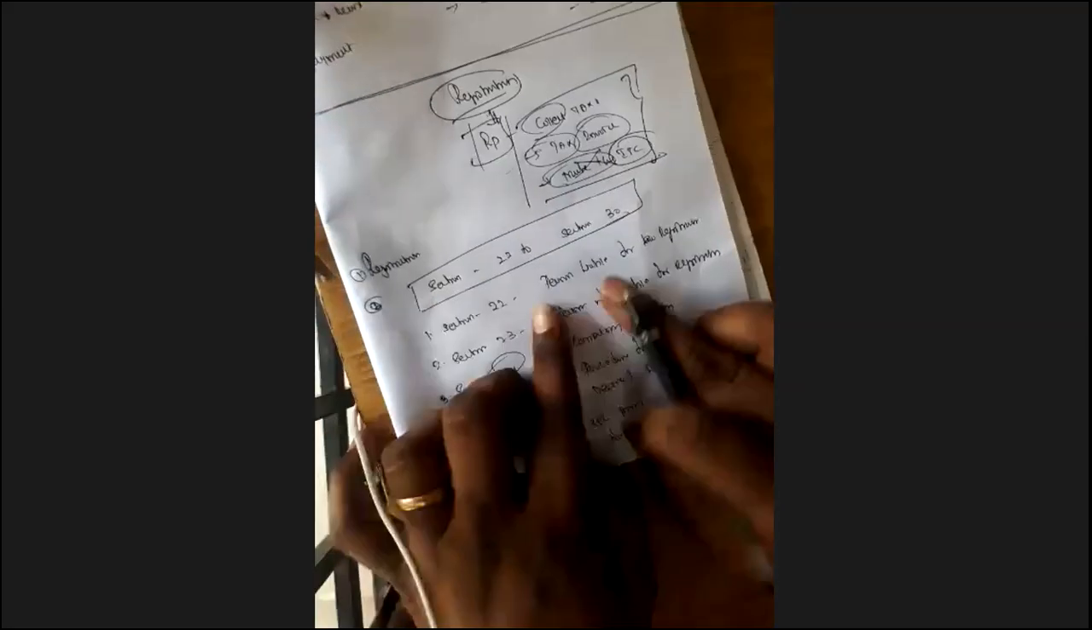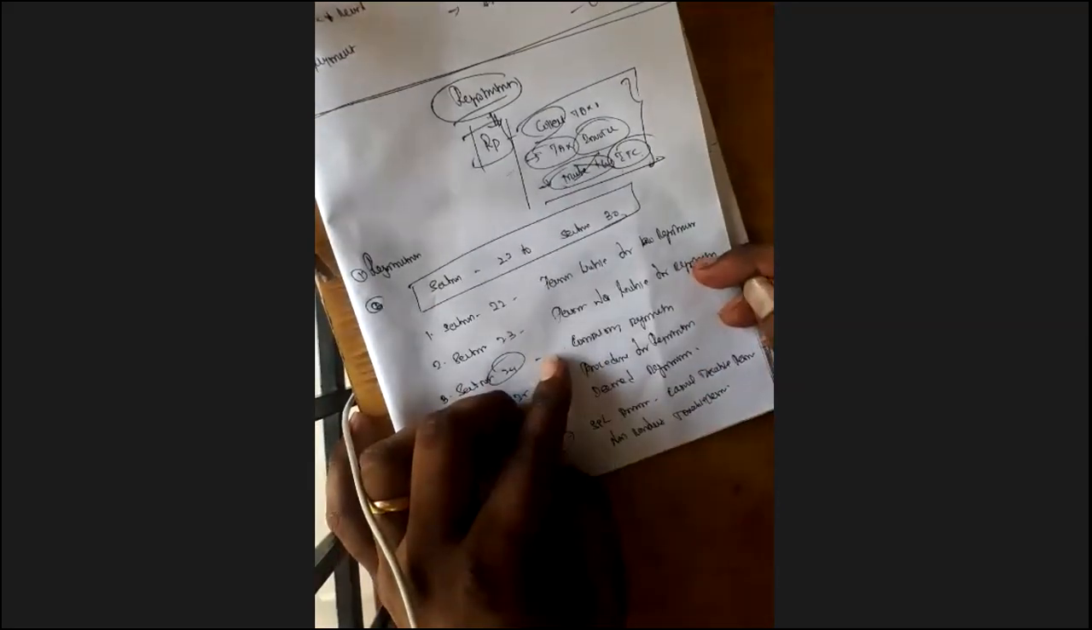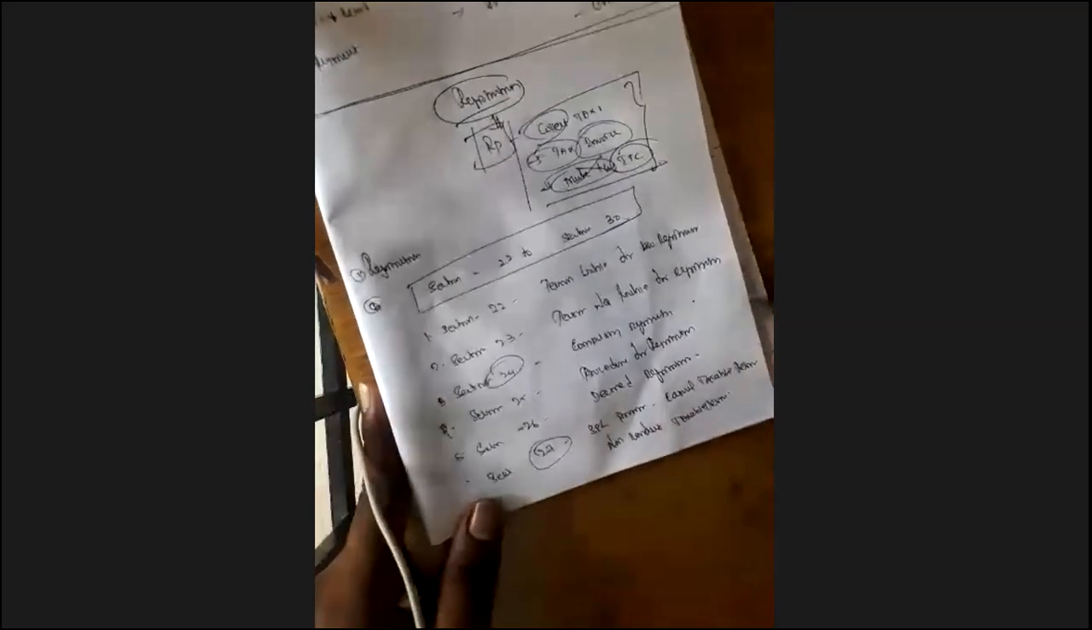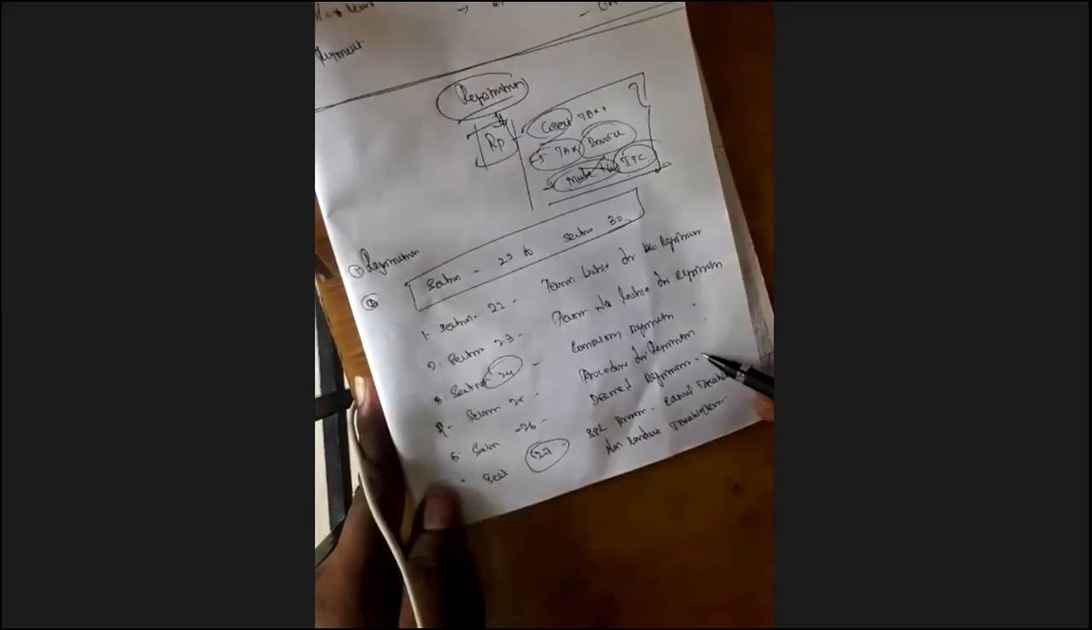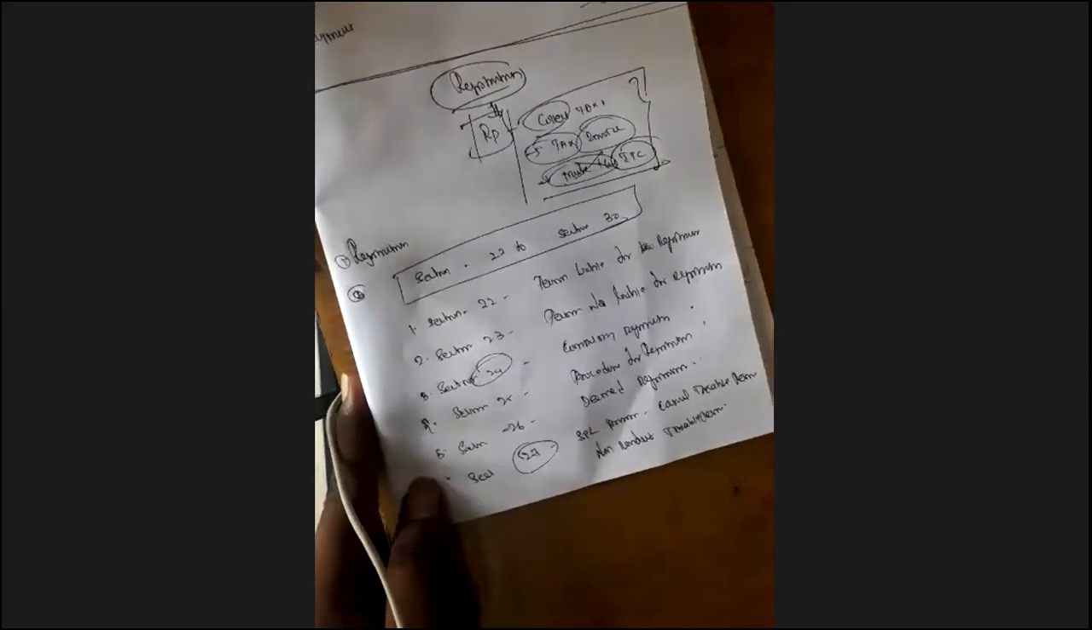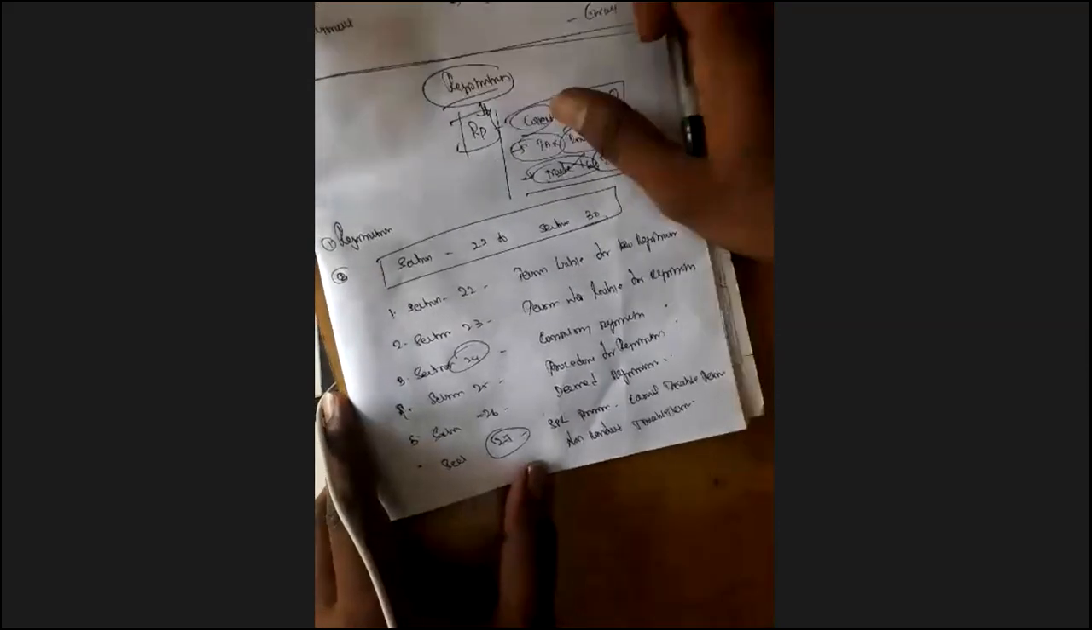Number one, persons liable for registration, persons not liable for registration, compulsory registration, next procedure for registration, next deemed registration, next special provisions for casual taxable person and non-resident taxable person. Next, amendment of registration, cancellation of registration, and revocation of registration. This is the topic we're going to see under registration, one by one.